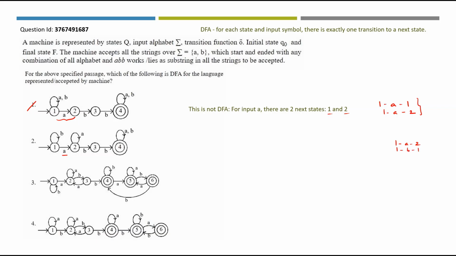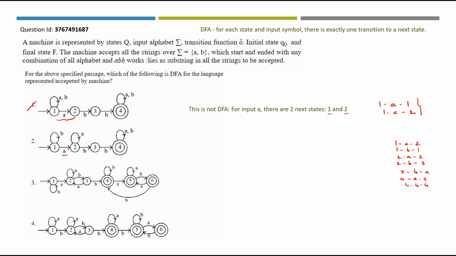From 1 for B we stay in 1. From 2 for A we are staying in 2. From 2 for B we are going to 3. From 3 for B, we are going to 4. Regarding 4, we are ending up with the same state again. But does this automata represent the string that is given in the passage? We have to check that.